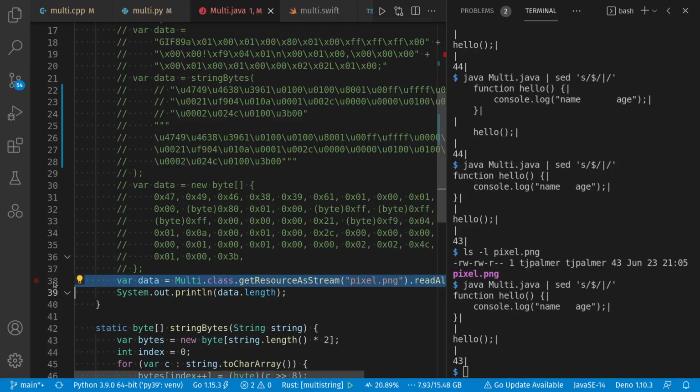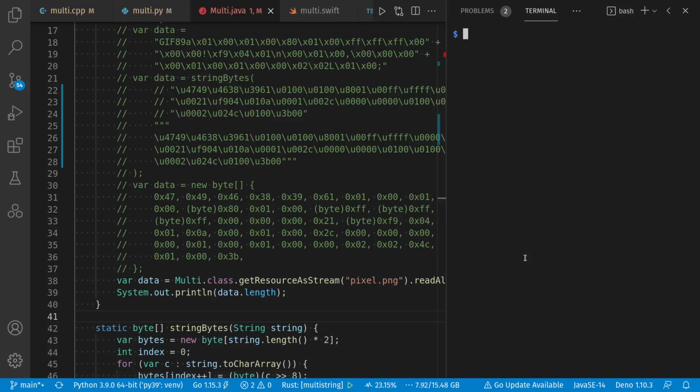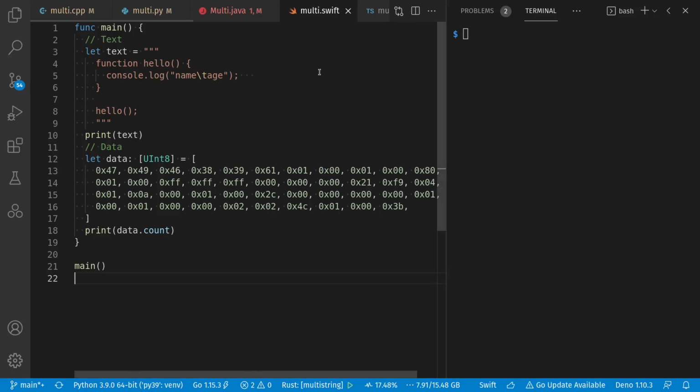Having seen Java, let's take a look at Swift, which Java seems to have been quite a bit inspired by in how it made its text blocks. Here we have our triple quote again, popularized by Python, although done differently in Swift and Java than in Python. And just like in Java, making a binary string array is not very easy in Swift. So I just made a simple uint8 array. And because it's unsigned, some things were simpler here.